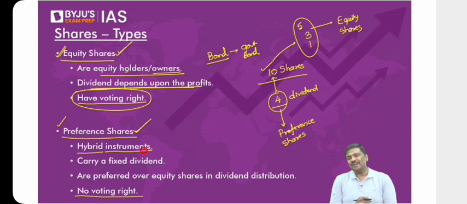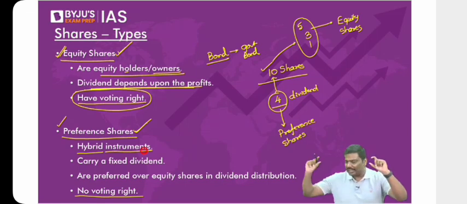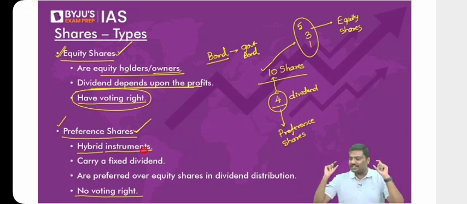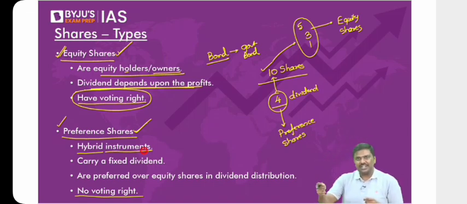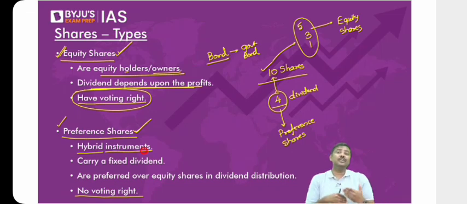Can I say preference shareholders will carry certain features of a bond as well as equity? I hope you understand. What is the feature of equity? You can sell them. The market prices will change. You have ownership. What about that instrument feature here? You are getting a fixed amount of returns. The amount of returns that you're going to get, that is a dividend, is fixed, just like in case of a bond. So these are also referred to as hybrid instruments.